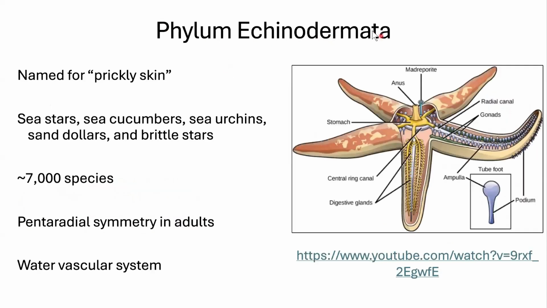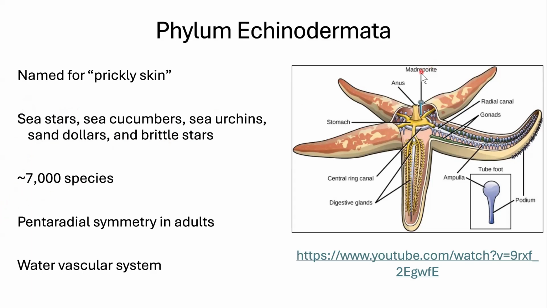So phylum Echinodermata. Echino means spiky, and dermata is skin. So it's kind of prickly skin, and you can see that texture on a starfish. Sea stars are what we call them now. We're trying to get rid of calling things fish that are not fish. I learned these as starfish, just like I learned jellyfish as jellyfish. So I'll try my best to say sea stars because that's the appropriate term. We also have sea cucumbers, sea urchins, sand dollars, and brittle stars, about 7,000 species.